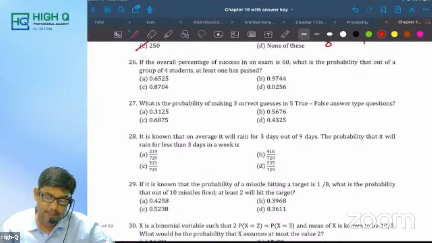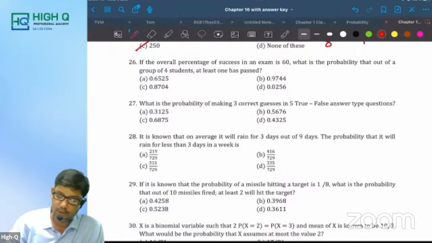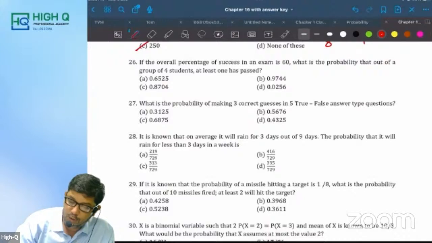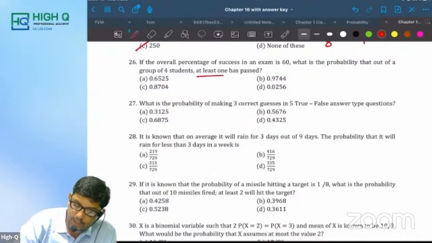If the overall percentage of success in an exam is 60, what is the probability that out of a group of 4 students, at least one has passed? Look at this, my dear. At least one has passed. Look at this. At least one. What is meant by at least one? X is more than or equal to 1.